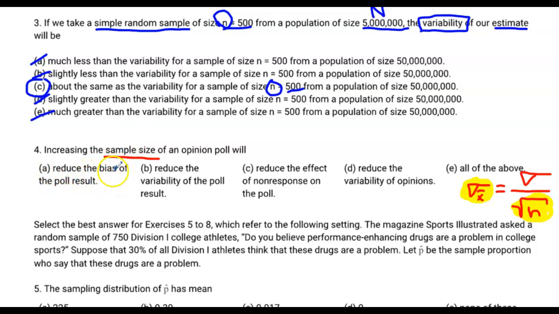Reducing the bias of the poll result, we can't say that bias is affected by an increase or decrease of sample size. That's not it. The bias of a poll result is talking about whether it's consistently overvalued or consistently undervalued. That's not going to be necessarily affected by increasing the sample size. We're just going to be collecting more of a statistic that is biased. Reducing the effect of non-response in the poll, we could ask 10 people or 100 people or 1,000 people. Asking more people isn't going to reduce the effect of non-response. The effect of non-response is that people who are more likely to not respond will not respond. And that's not going to change whether I ask more people or not. It's going to certainly increase the sample size, but it's not going to reduce the effect of non-response.